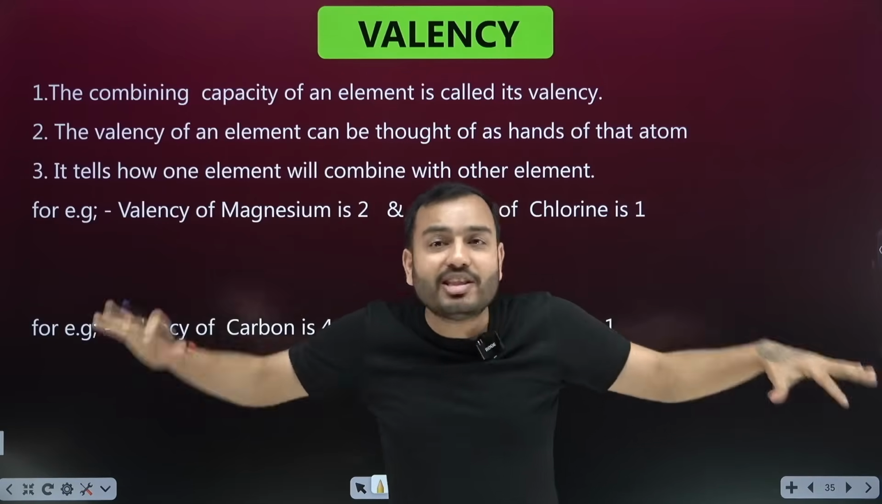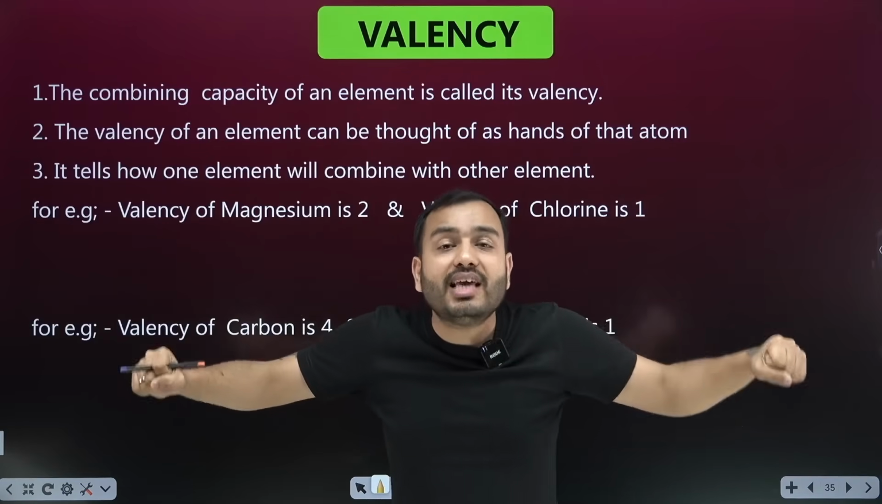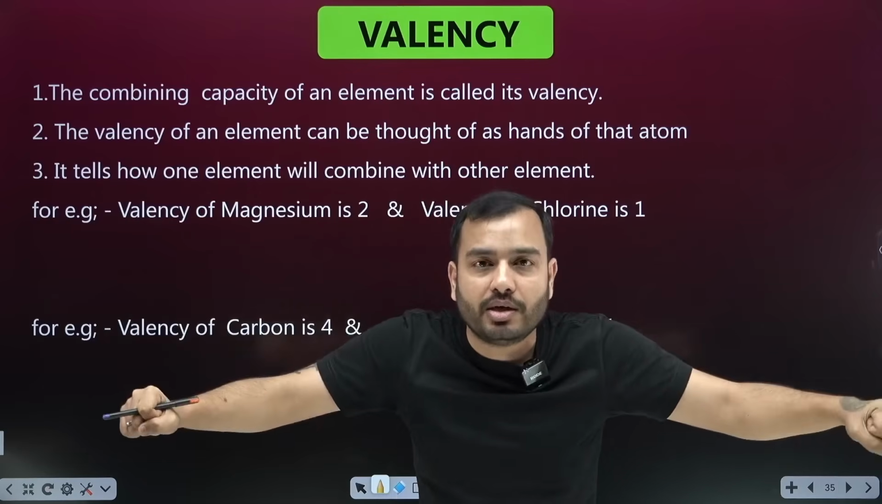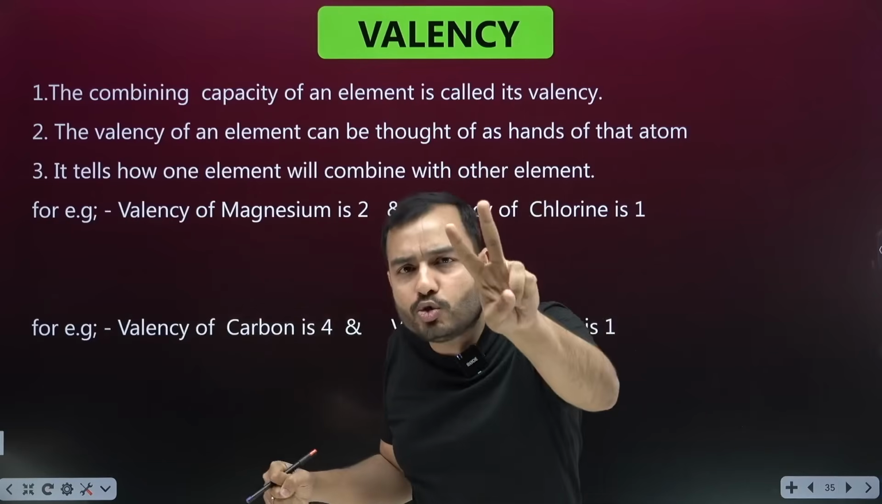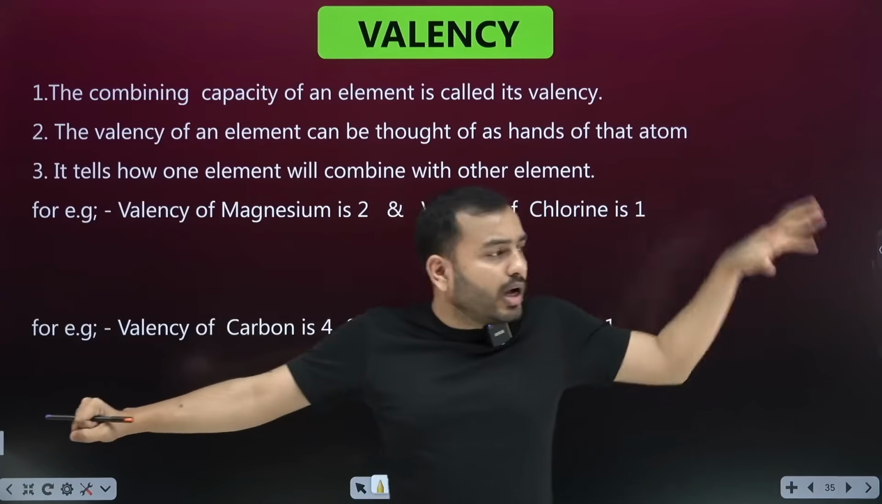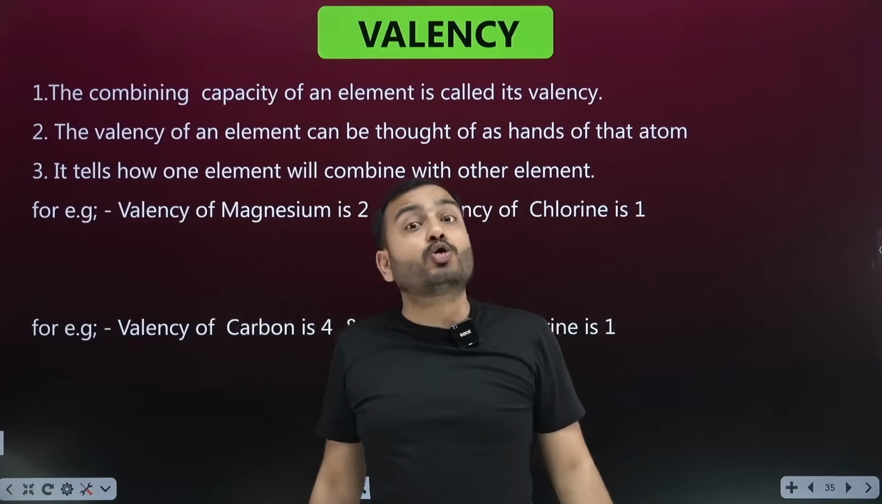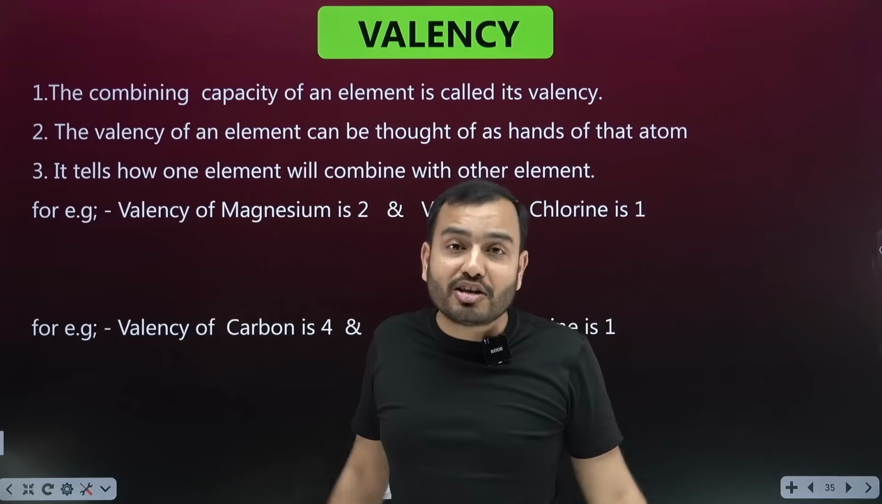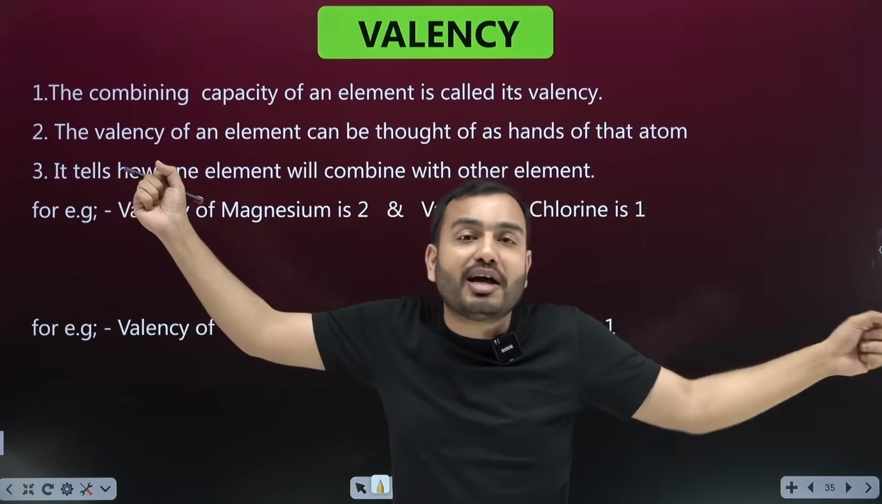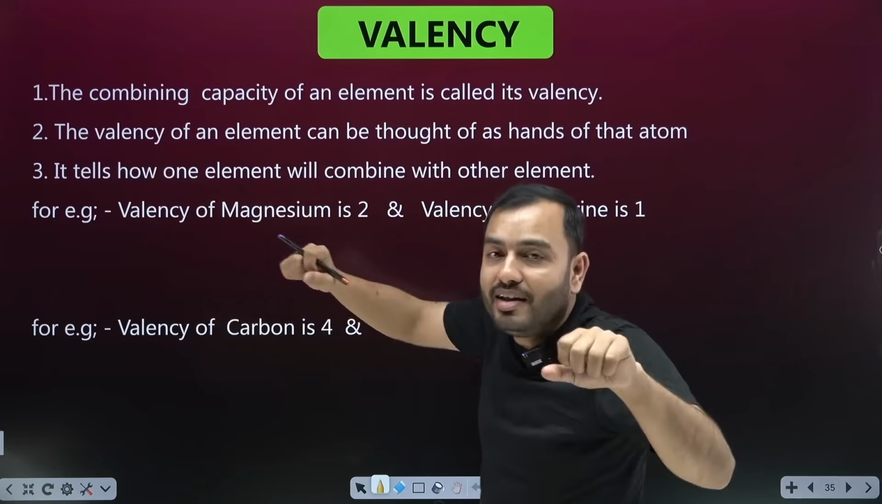You'll be very bad. So I can hold 2 people's hand. This is my combining capacity. What is my combining capacity? 2. At a time, I can hold 2 people's hand and combine them. Octopus combining capacity, it has 8 hands. It can shake hand with 8 people at once. It won't shake hand, it will hold it.